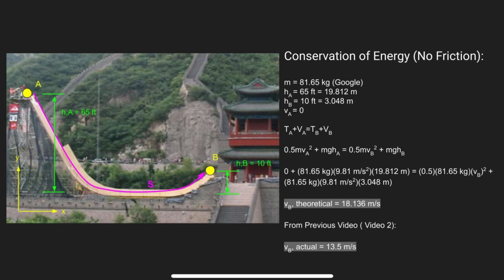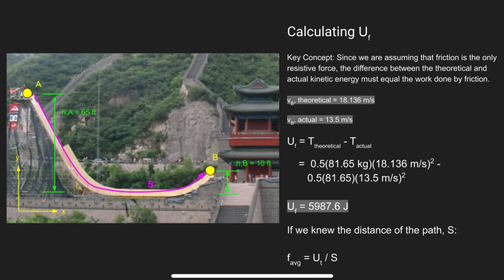After the equation is applied, we find that Danny would theoretically have a launch speed of around 18 meters per second without friction. However, recall that in the last video, we found that Danny's actual speed was only 13.5 meters per second. Since we are assuming that friction is the only non-conservative force acting on Danny, the difference between his theoretical kinetic energy and actual kinetic energy must be equal to the work done by friction.